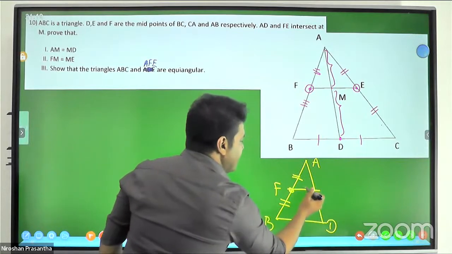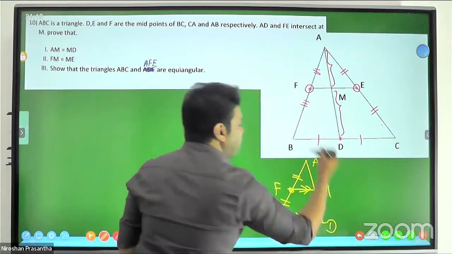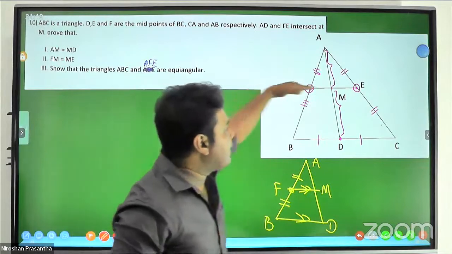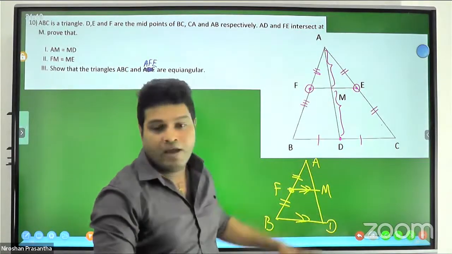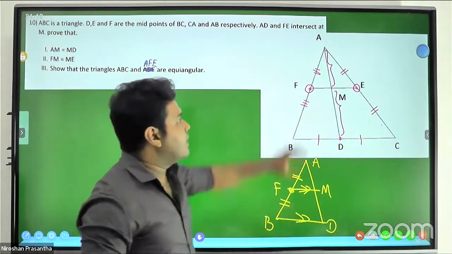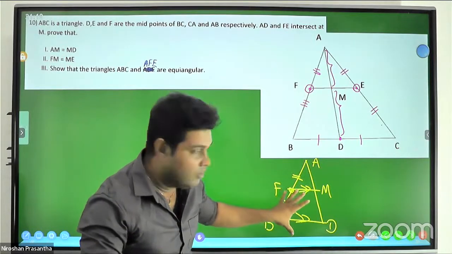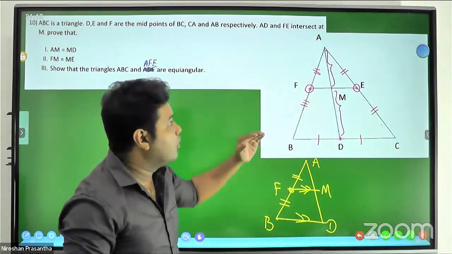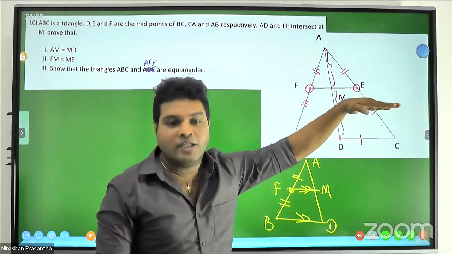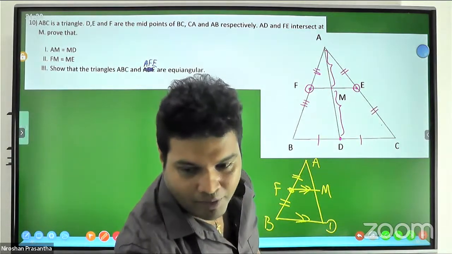And if this were a parallel line, we could tell that M is a midpoint according to the converse. Without having the parallel line, we cannot apply the converse to tell that AM equals MD. This is the theoretical part that you have to follow. But before that, you have to use the whole triangle to establish the parallelness, using the midpoint theorem.